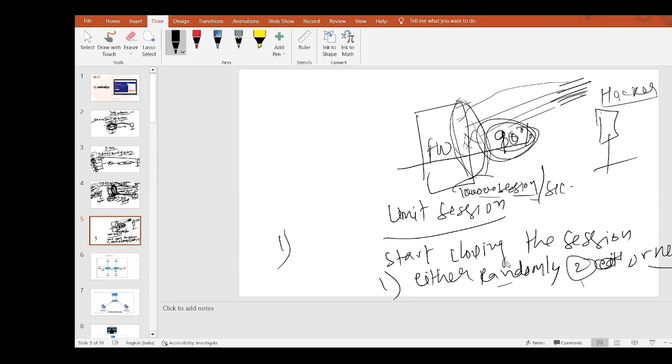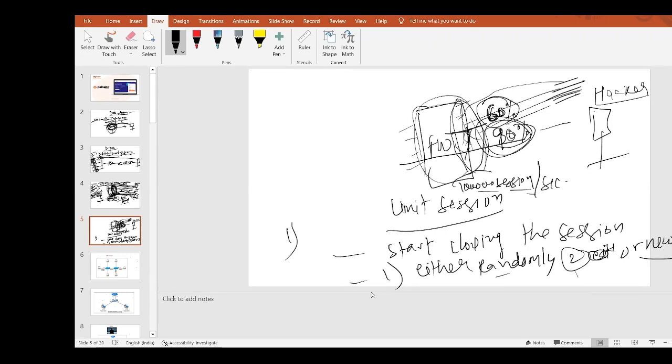How long will it close? Until it frees up to 60%. We need to define that. Once it reaches the 60% threshold, it stops closing. That's how we can configure a session limit in the firewalls. So if any hacker tries a TCP SYN attack, this configuration is going to save my firewall from the DOS attack.